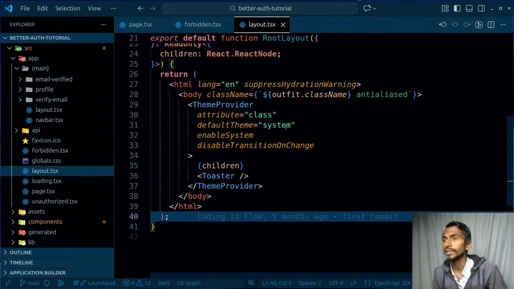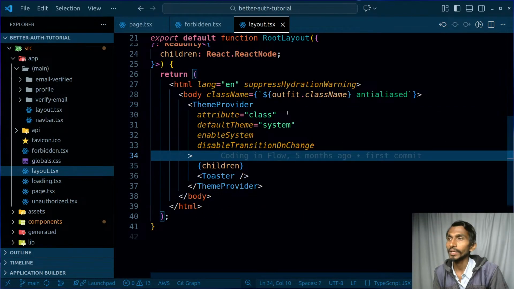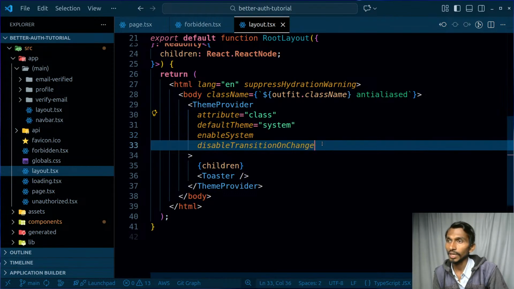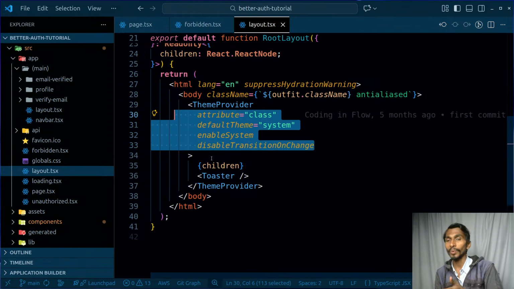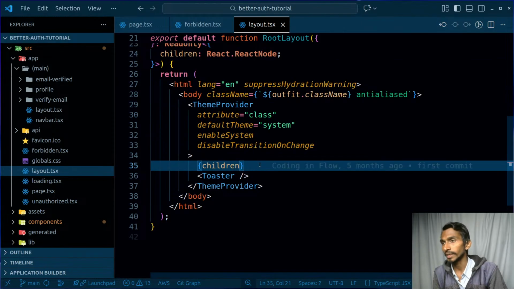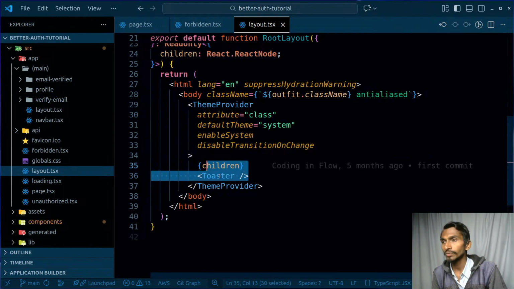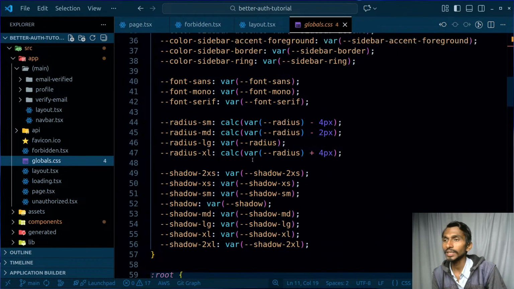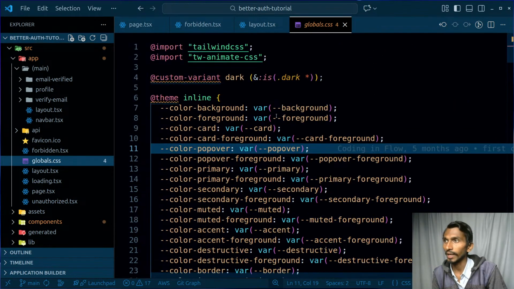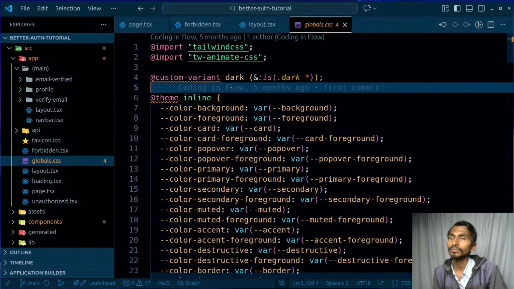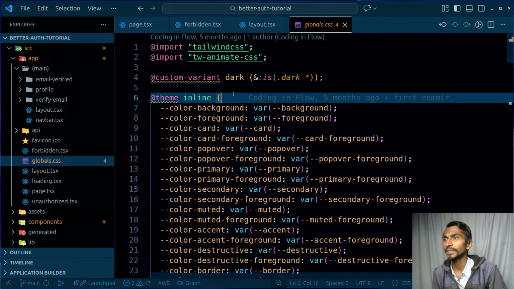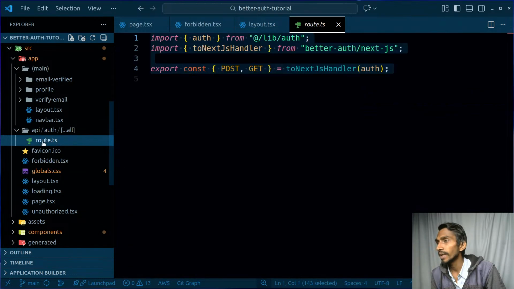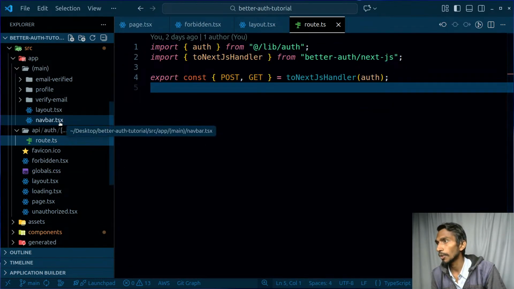Layout will simply, first of all, have my theme provider. Again, attribute, default system, enable system, disable transition on change. We will be having all these properties, and these properties are coming from next-themes, which I will be showing you. Again, this is a package. Toaster, we will be using theme provider. That's fine, and that's it. Inside, these things are created automatically, so don't worry about these classes, like this custom Kelvin related stuff, because they will be created automatically. And inside my API, I have this route. Again, this comes from Better Auth, don't worry about this either.